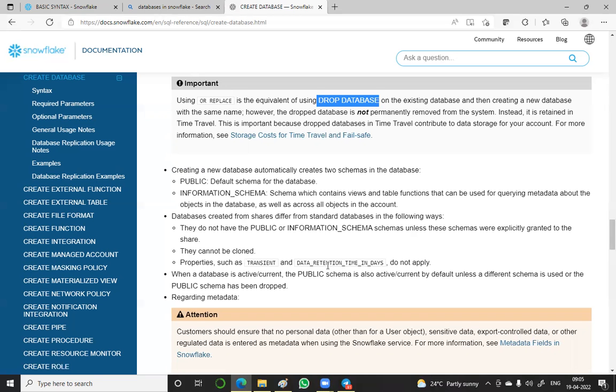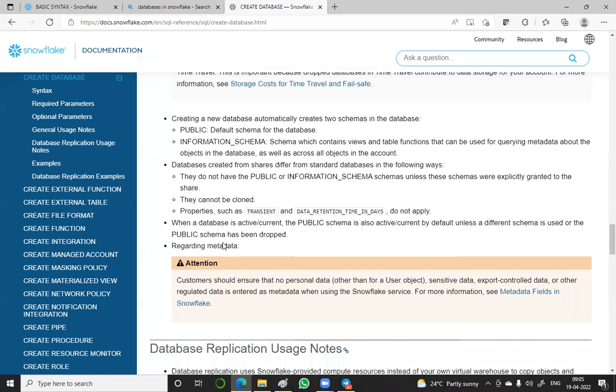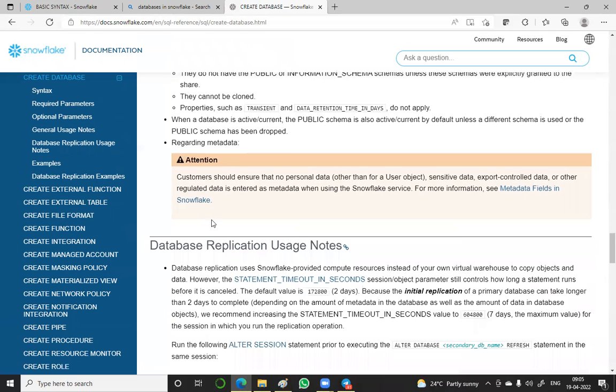Transition database do not apply. I think this is okay. Attention, we will read once. Customers should ensure that no personal data other than for a user object, sensitive data, export control data or other regulated data is entered as metadata when using the Snowflake service.